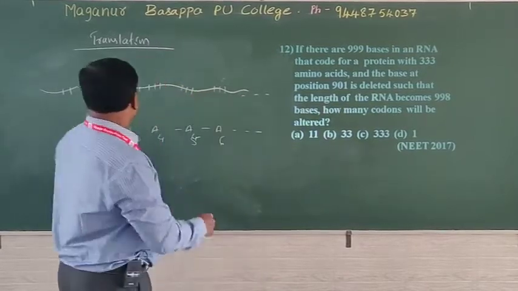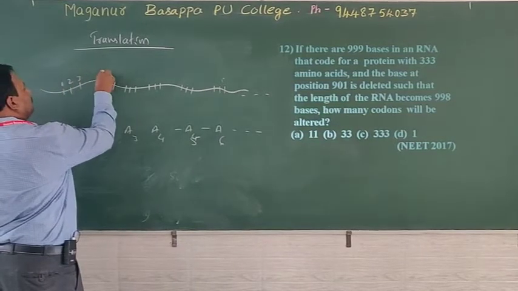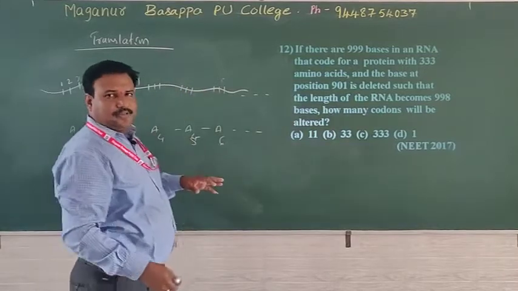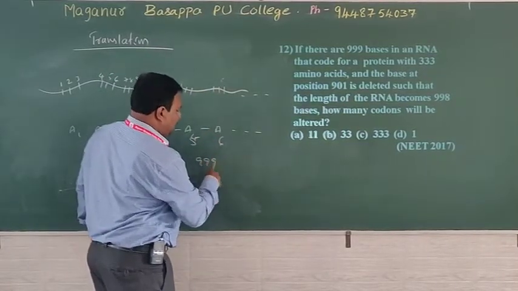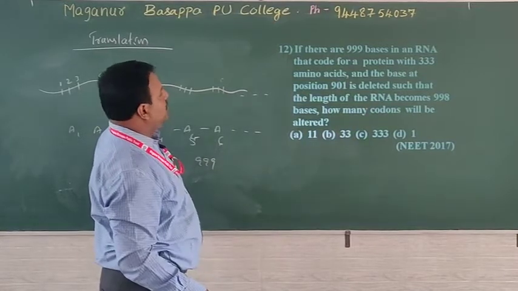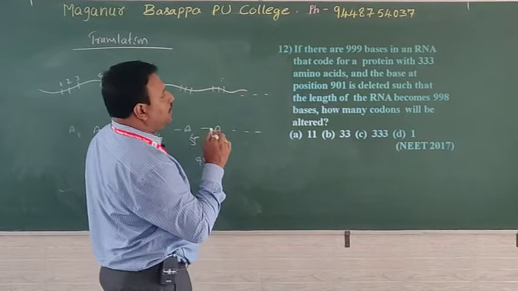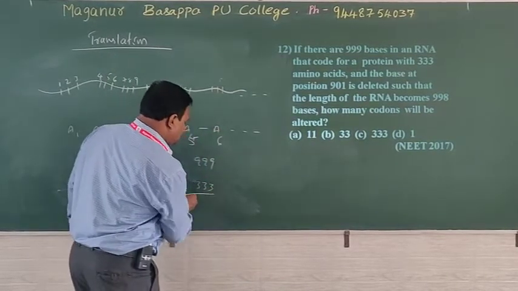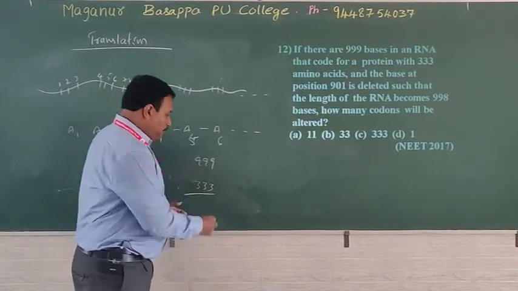What are they telling? They are telling there are 999 bases in RNA that code for a protein with 333 amino acids. Why are they telling so?